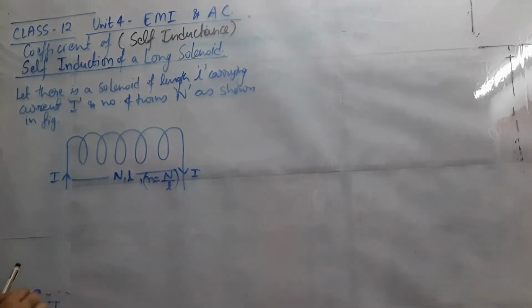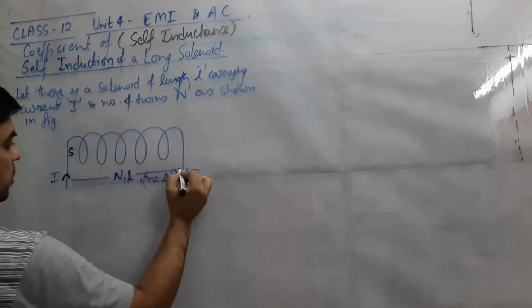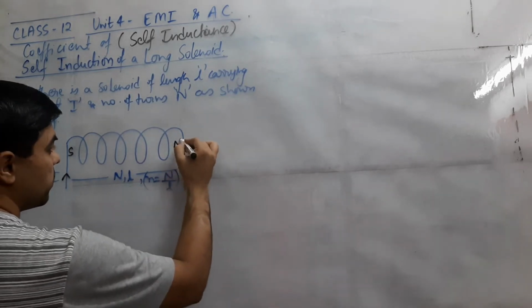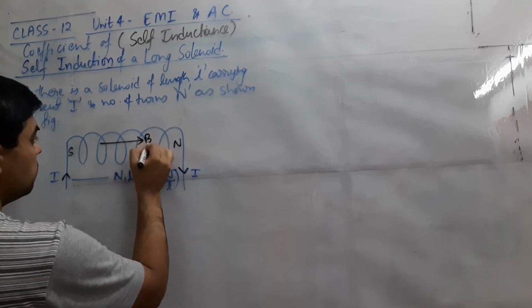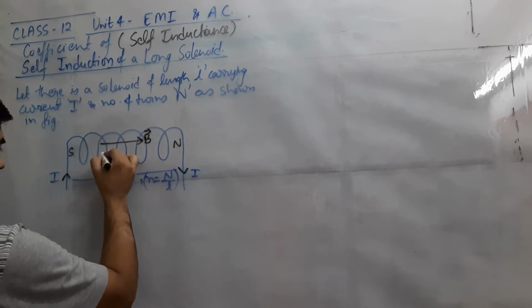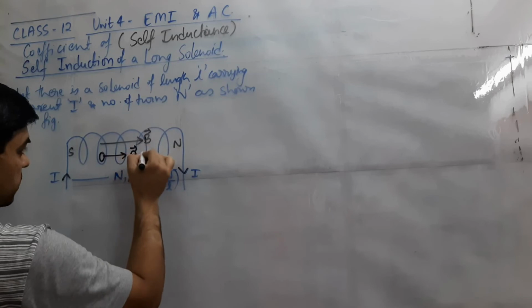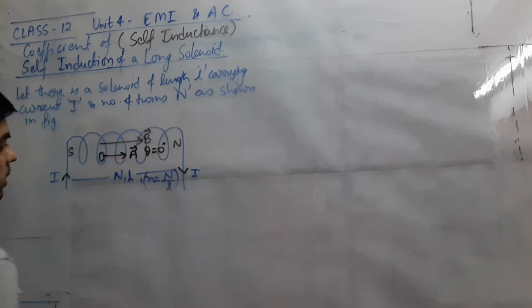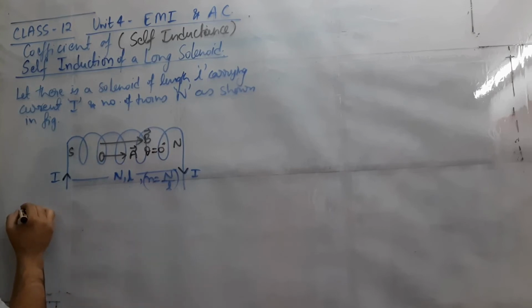Over there we have calculated the magnetic field due to this solenoid also. Suppose current enters through this end, this will become south, and current leaving from this end will become north. Magnetic field inside will be B, south to north, and on taking the area vector on this coil, it will be A vector in the same direction, so the angle between the two will be 0 degrees. We have already calculated this in the previous topic.